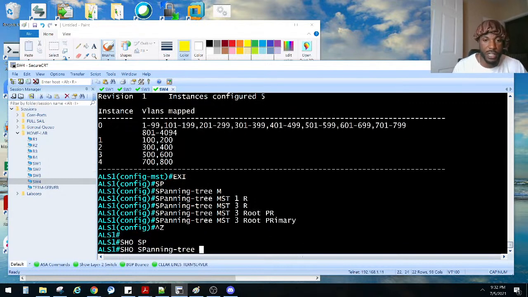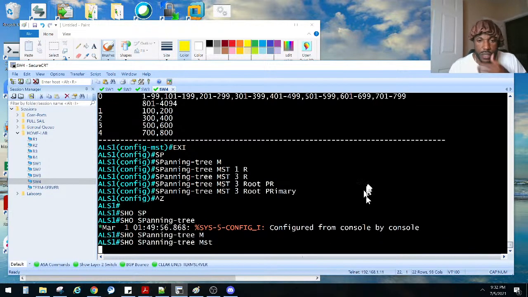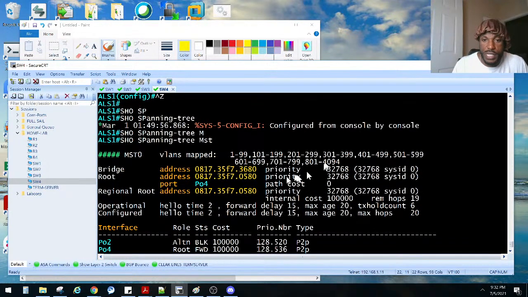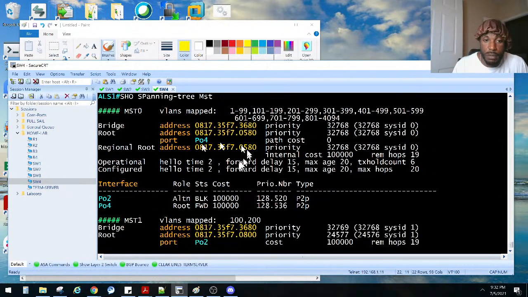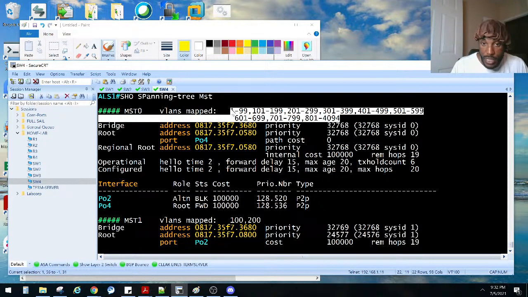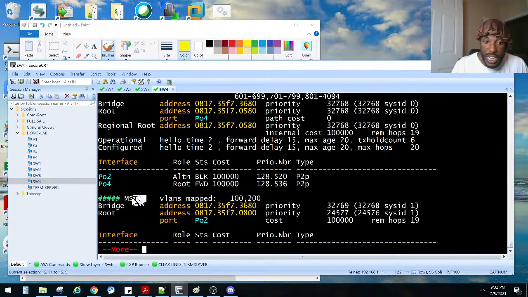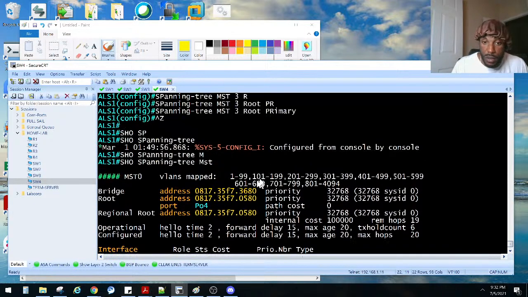We do a show spanning tree MST. That should show us all of our instances right there, right? So MST 0, this is like the catch-all MST instance. This is the one that's made by default. Just groups everything into that spanning tree instance. Everything else, rather. See that? The ones we created, we mapped 100 and 200 in the MST1, right? That's why we got a space there, because that's going to be another instance of MST, right?